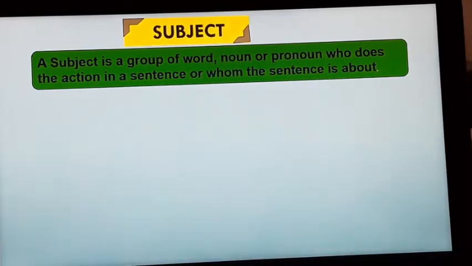Subject किसे कह सकते हैं हम? Subject is group of words. या तो वो group of words होता है, noun होता है या फिर pronoun होता है, जो क्या करता है? Who does the action, जो action को shows करता है sentence में, और वो action किसी के बारे में होता है, whom the sentence is about, that is called the subject.